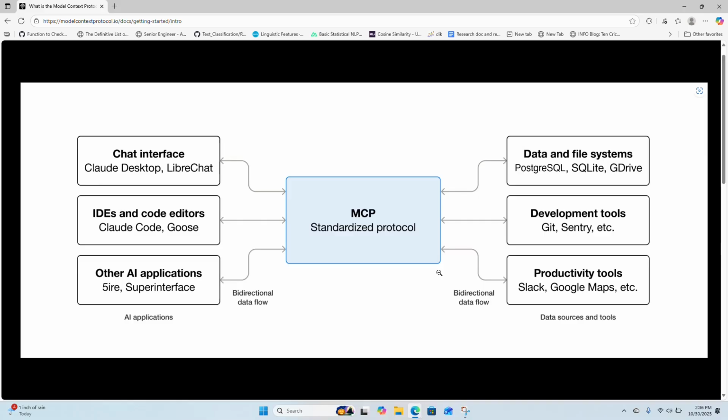You can also maintain security and privacy since the protocol defines clear permissions as well as context boundaries. And most importantly, you can standardize AI development so you can focus on building smarter agents rather than recoding the same integrations again and again.